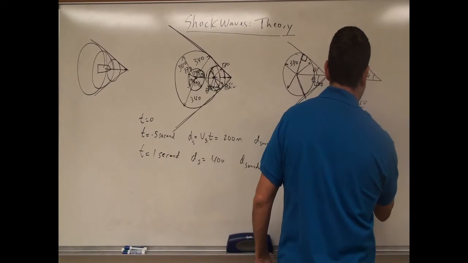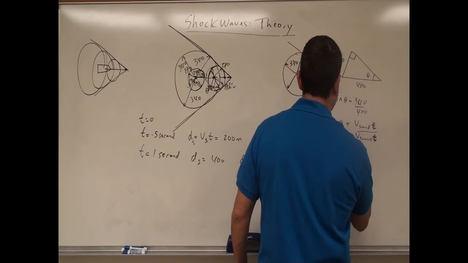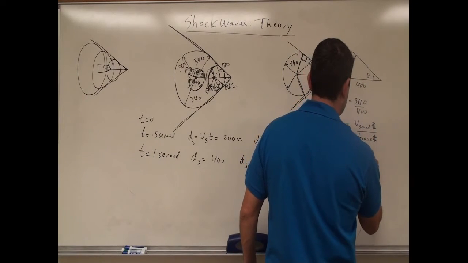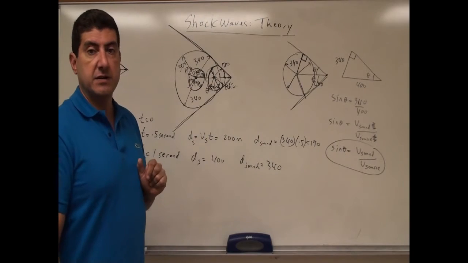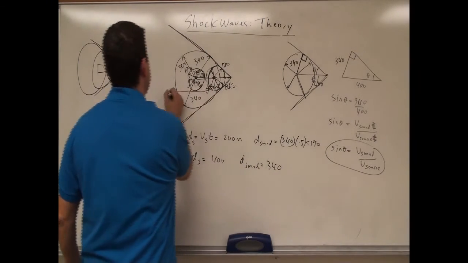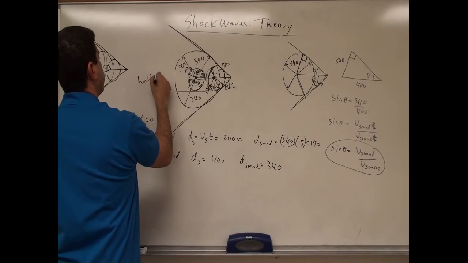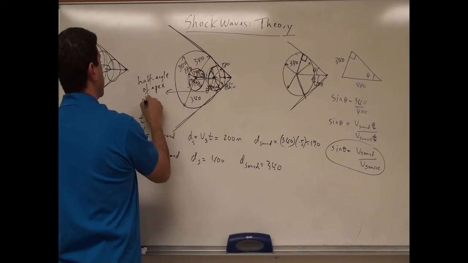The time and the time cancel. And then sine of theta is going to be V sound over V source. That theta is known as the half angle of the apex made by the cone. So this is the half angle of the apex of the cone.